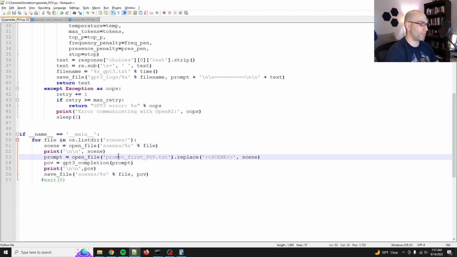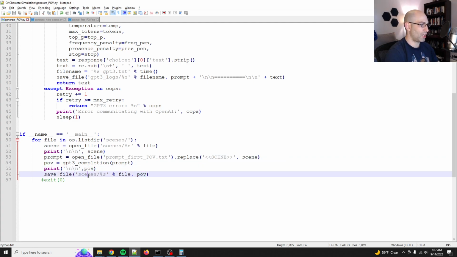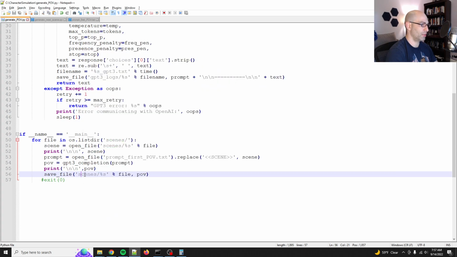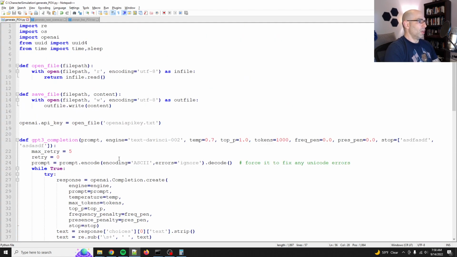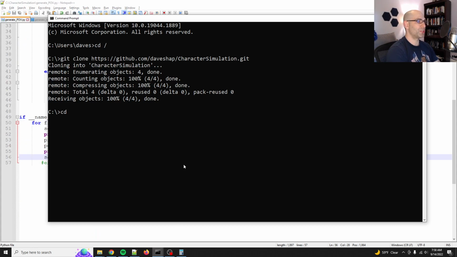Yes, okay, POV prompt first POV, print the POV, and save it, and not in scenes. We need to save it in, what is the folder name that I created? First POV, okay. I think that's good. So then we'll come back over here. We'll cd character simulation, and then we'll do Python generate POV.